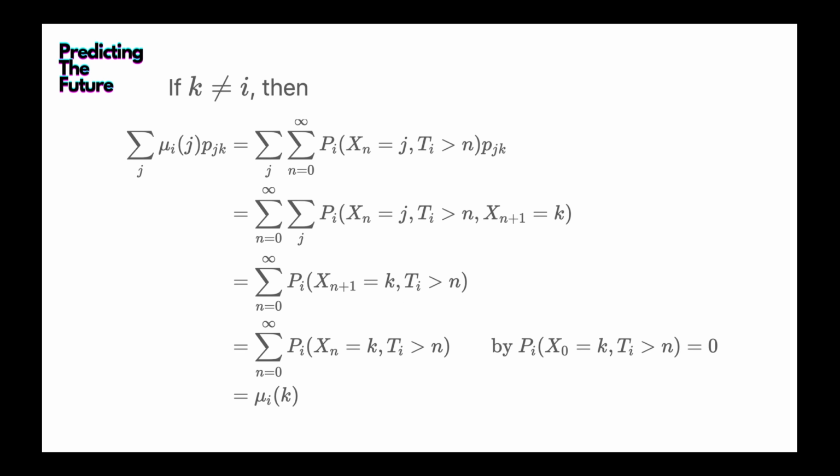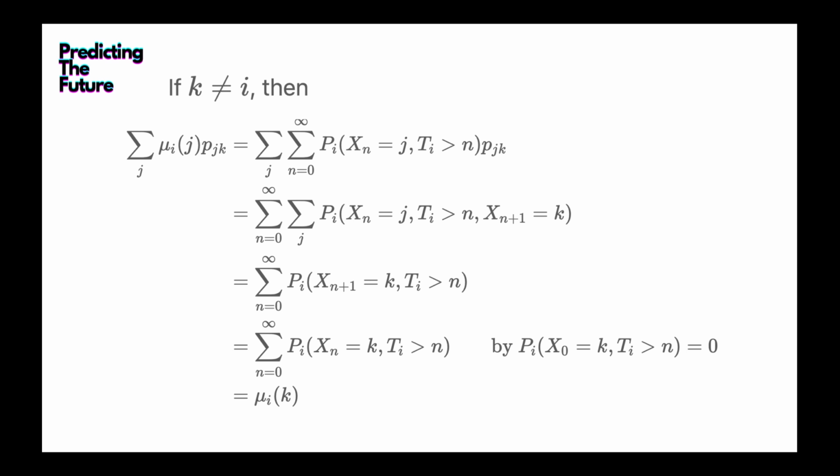So when k is not equal to i, for the summation of mu_ij times p_jk, let's put in the formula we just got for mu_ij. That becomes a joint distribution: two summations over the probability, with initial condition i, of X_n equal to j, T_i greater than n, times p_jk.